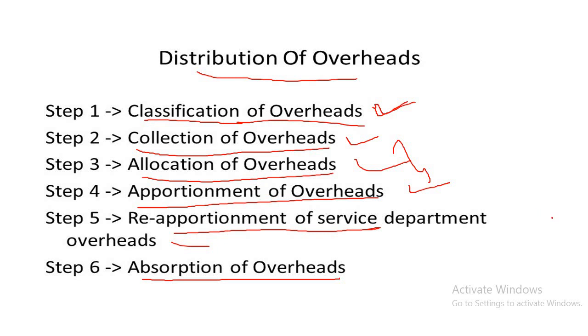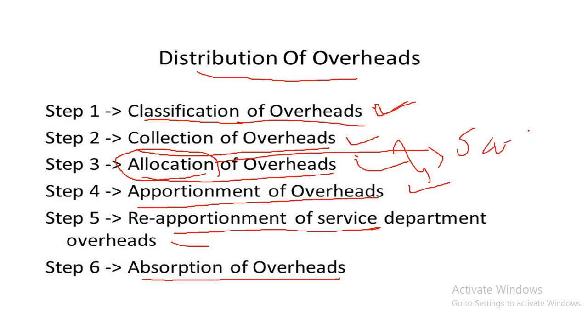Allocation is the process of identifying the overheads to the production and service cost centers for which such overheads are directly charged. Allocation is possible only when the exact amount of overhead incurred in the cost center is definitely known. That is called allocation. I will give one example so that the term allocation becomes very clear. For example, salary paid to the manager.